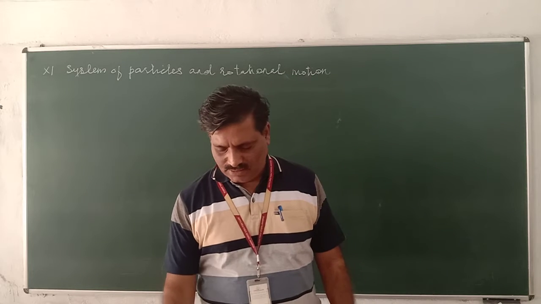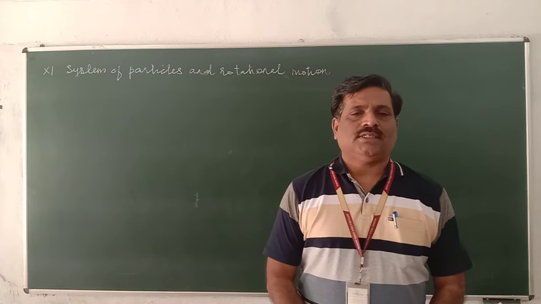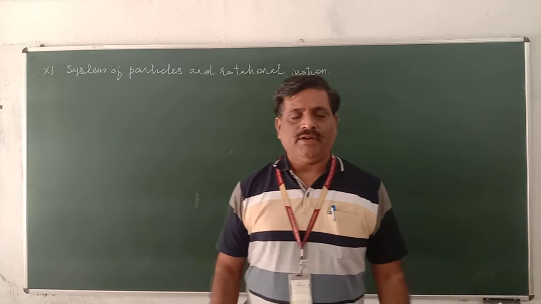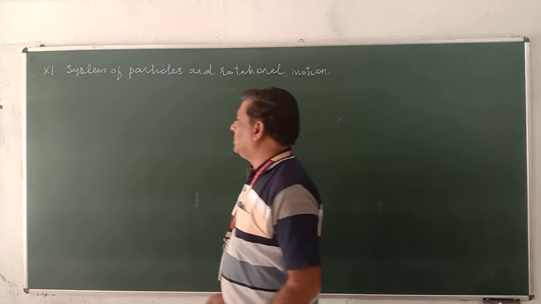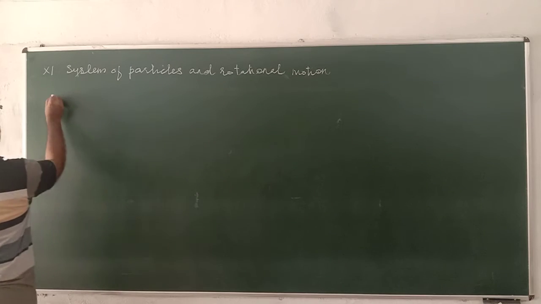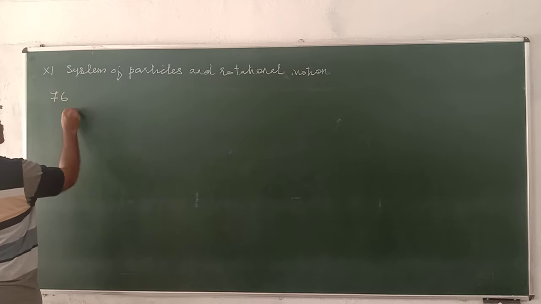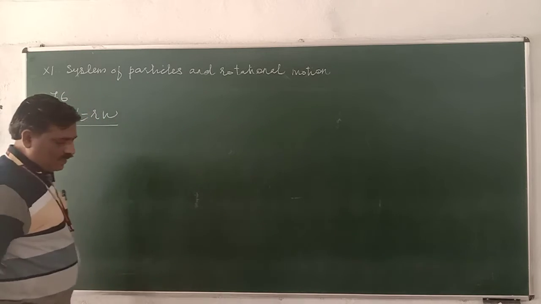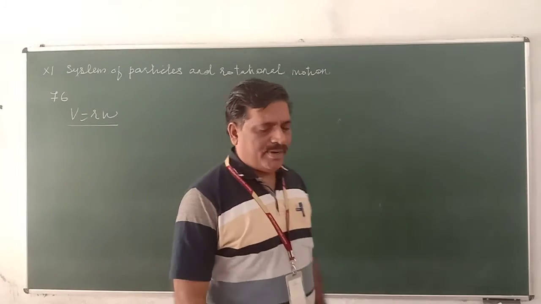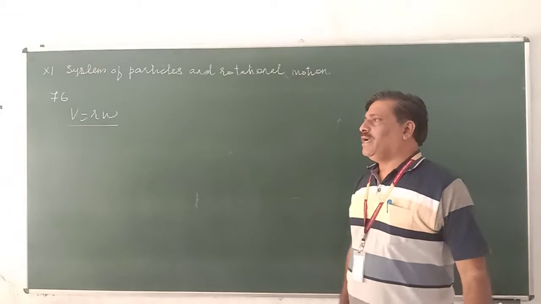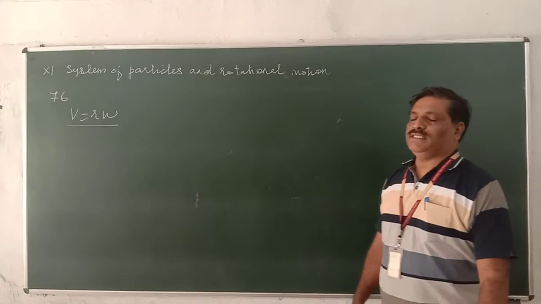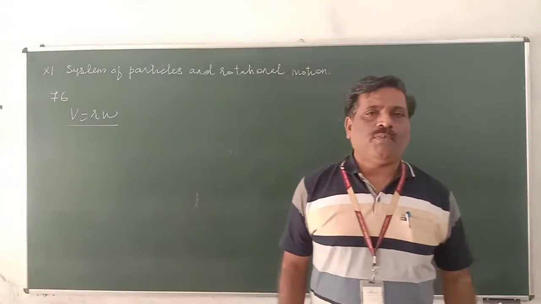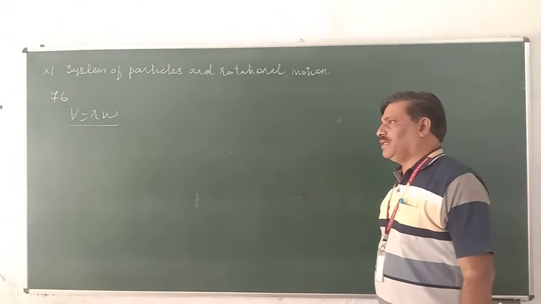Hi friends, we have discussed the relation between linear velocity and angular velocity. Therefore, this relation 7.6, v is equal to r omega, is the magnitude-wise relation between linear velocity and angular velocity. Let us discuss a few points about this one.